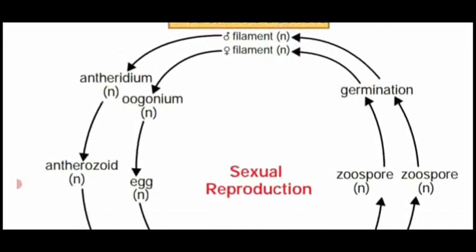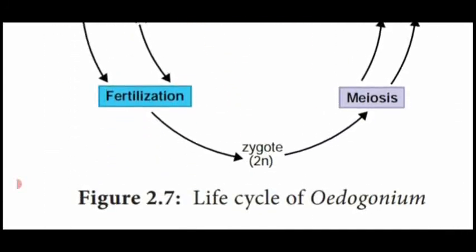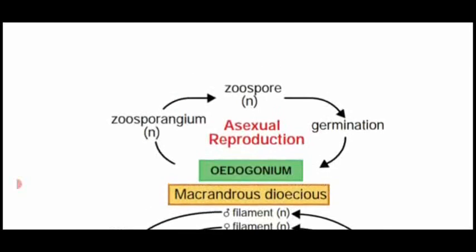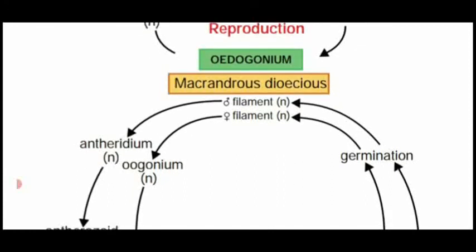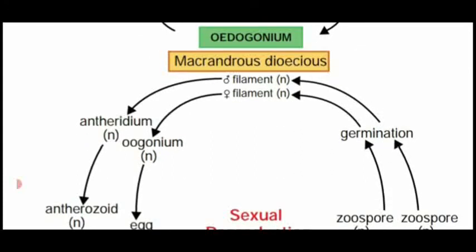This is the diagram showing the life cycle of Oedogonium. First, asexual reproduction takes place by zoospores, produced in a special structure known as the zoosporangium, which germinate into Oedogonium. Then sexual reproduction is of the macrandrous dioecious type.